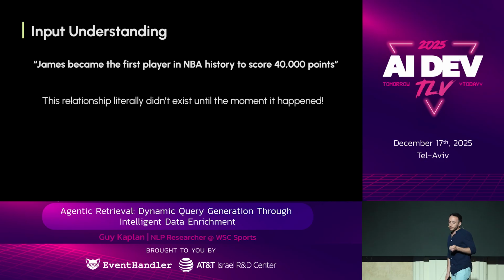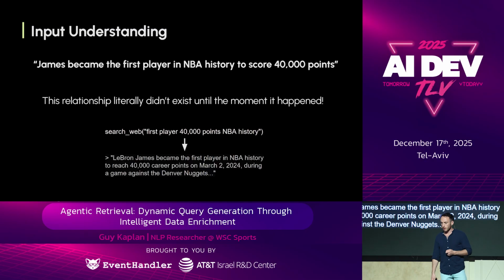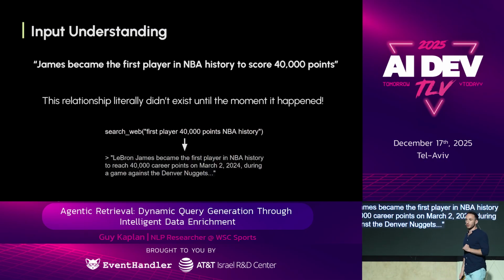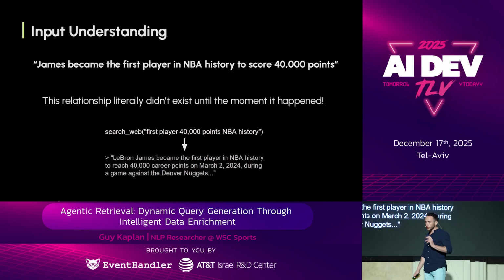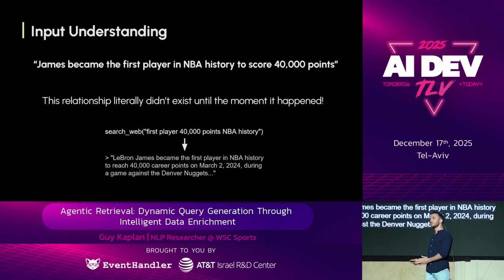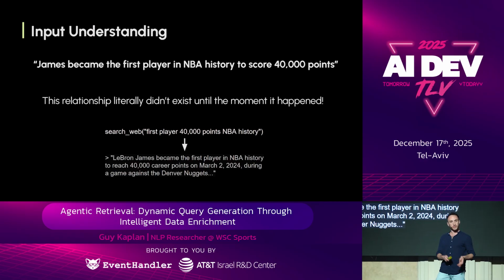Because the relationship literally didn't exist before it happened, right? Now, this begs the question, how would a human handle this? They would probably search with Google. Every sports outlet covered this. So instead of trying to anticipate every relationship we will have in our input data, we gave our agent a search tool. It will use it selectively and understand when the game occurred.